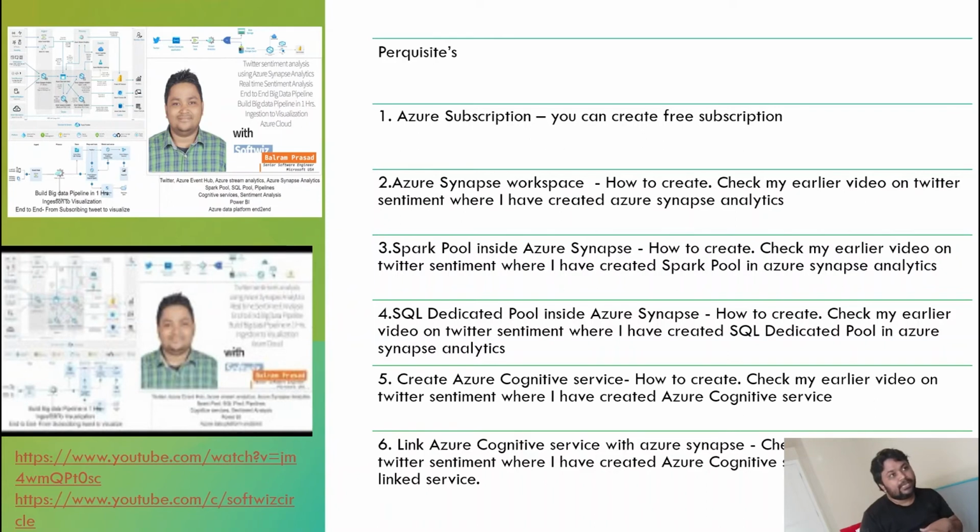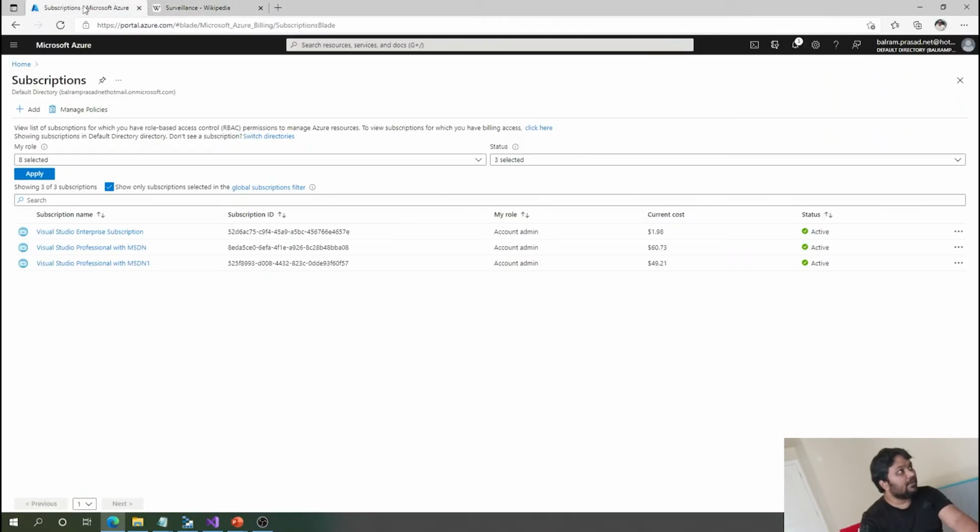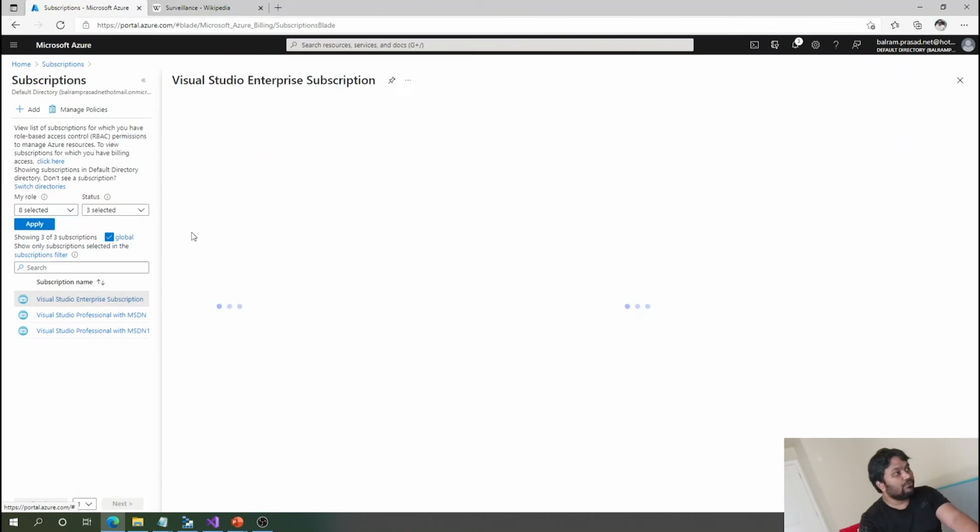You can see how real-time sentiment analysis can be performed on a Twitter stream. This one is more about the offline process, where the data is coming in and being stored in your data lake as images, not in text format, and how you can process the images. That is what we are going to do right away. So enough talking, let's go to the subscription. I have a subscription. Let's go. I have pre-created it.